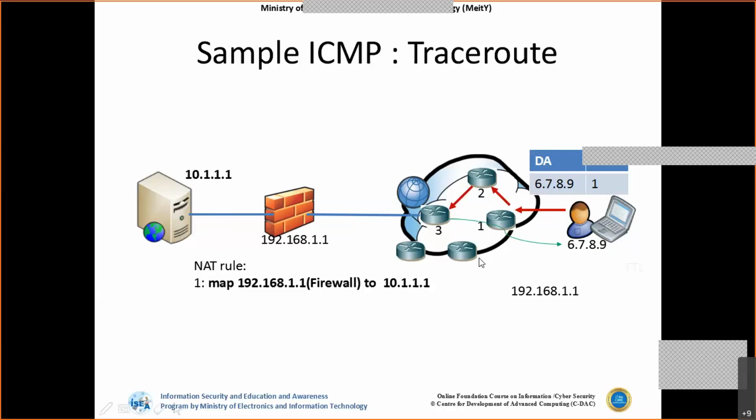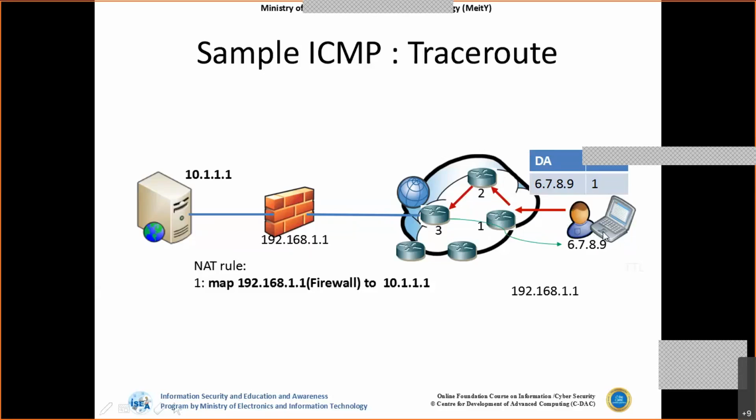Once the TTL becomes 0, will it be forwarded to the next router? No. The packet will be dropped. As this is also an ICMP message, feedback is sent to the source saying that the packet has been dropped. It will note from which IP the packet was dropped. So this is my first entry.